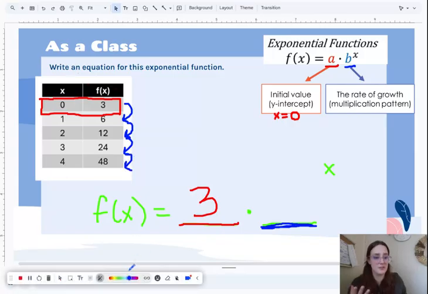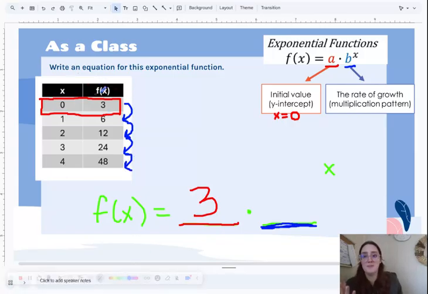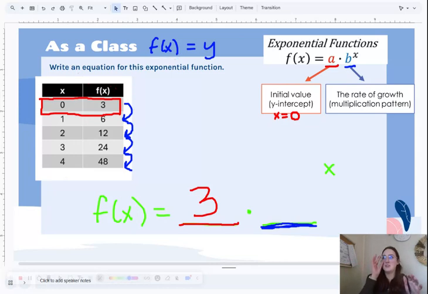I'm not sure if I mentioned this before, but when we see this f of x, remember, f of x is the same thing as y. It means the same thing. There's a lot of different ways to say the same thing in math, and this is one of those examples. f of x, function of x, just means y. If it's really confusing for you, you can cross out f of x and just write y. That's fine. Just know f of x means y.